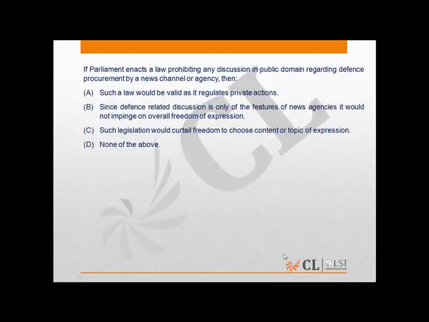Now, if the Parliament enacts a new law which prohibits any discussion in the public domain regarding defense procurement by a news channel or agency, then the correct answer is C. Such a legislation would curtail the freedom to choose the content or topic of expression.